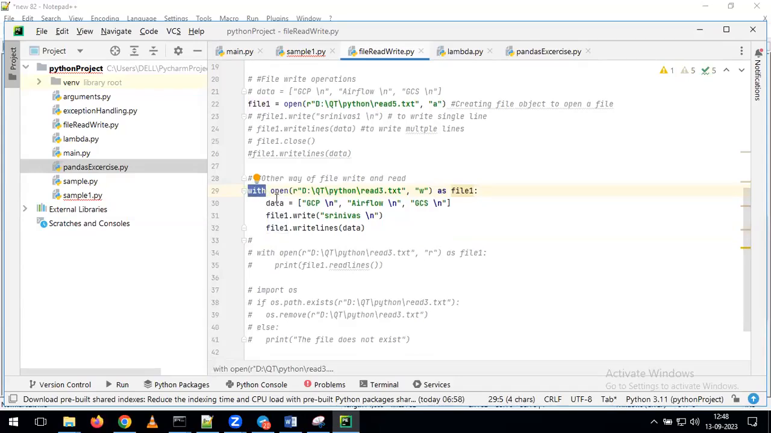With the help of the with keyword, we are opening the file. After that, we are creating the object called file1. If you want, either we can write the code like this, or we can write the code like this also. The only thing is, in Python we have two different options.